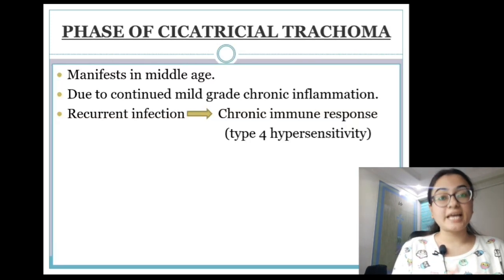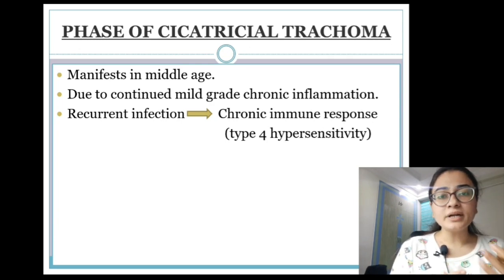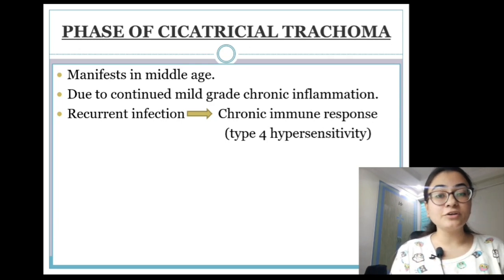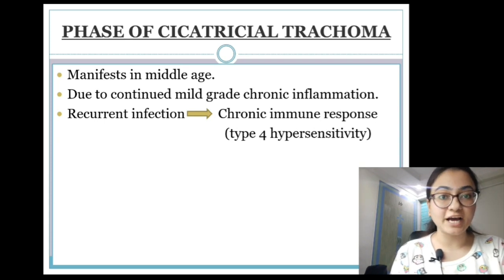Now coming to the next phase, that is the phase of cicatricial trachoma. So I told you we are going to study it in two phases, the phase of active trachoma and the phase of cicatricial trachoma. Coming to the phase of cicatricial trachoma, this manifests in middle age, and this is due to chronic mild infection or chronic inflammation. So what happens is that whenever a person is having recurrent infections, there is development of a chronic immune response which is mediated by type 4 or delayed hypersensitivity reactions.